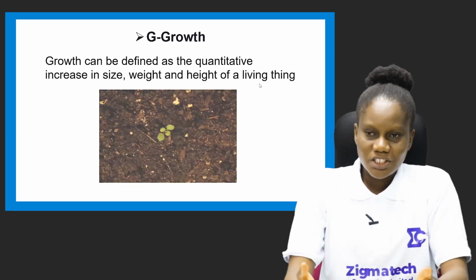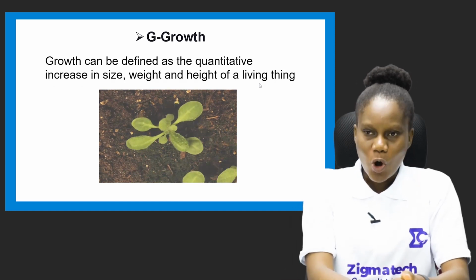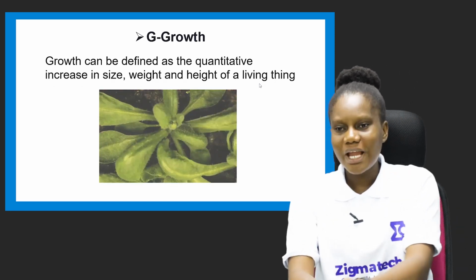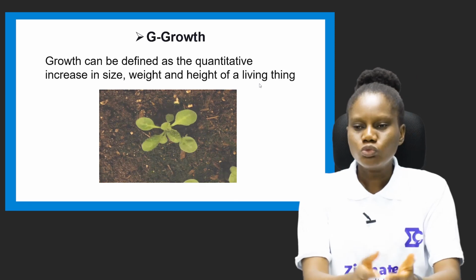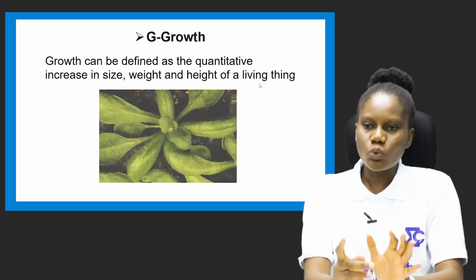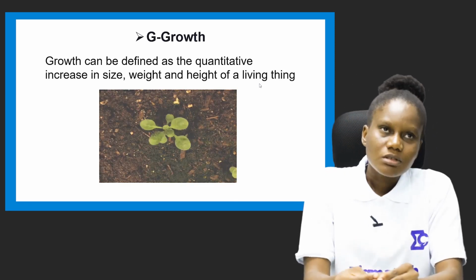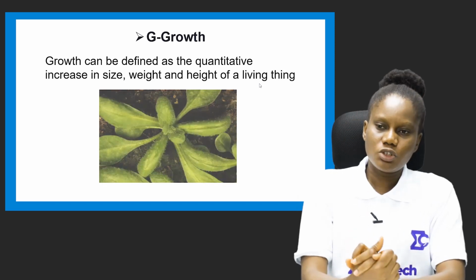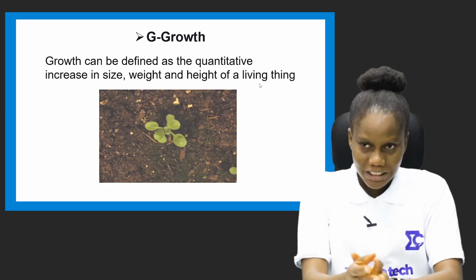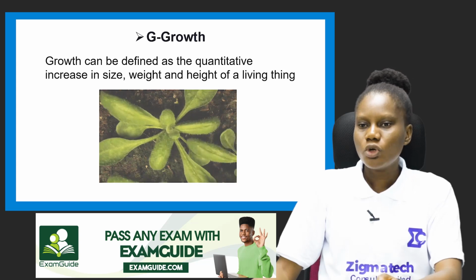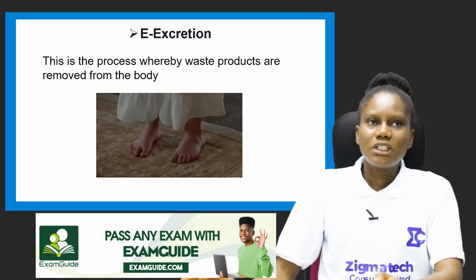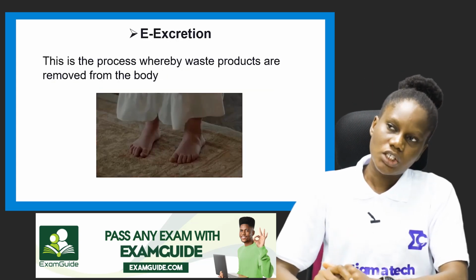So every living thing grows, whether it is plant or animal. Growth is one of the characteristics or features of living things. All living things, plants and animals inclusive, they all grow. We go to the next one. The next letter is letter E.